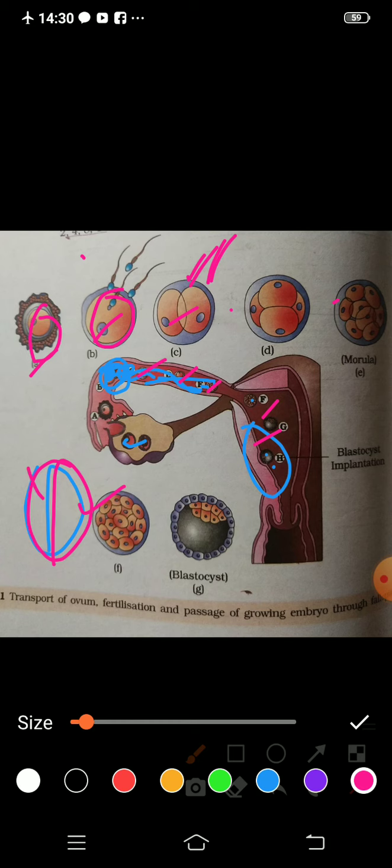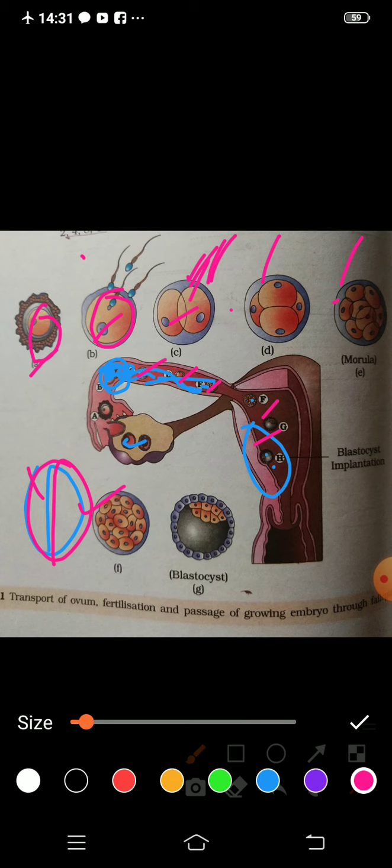Though it is not equal, they start dividing. First they divide into 2, then 4, then 16, then 32. Like this they are going to divide, and the 32 stage is known as the morula stage. So the division, or you can say cleavage, is a very important event in this process.